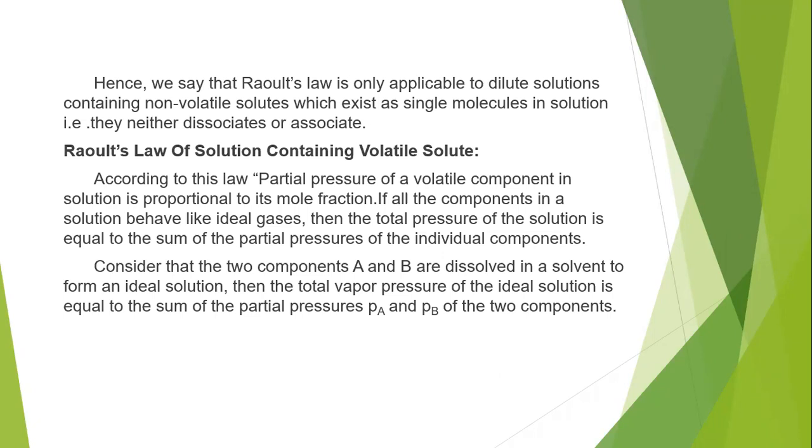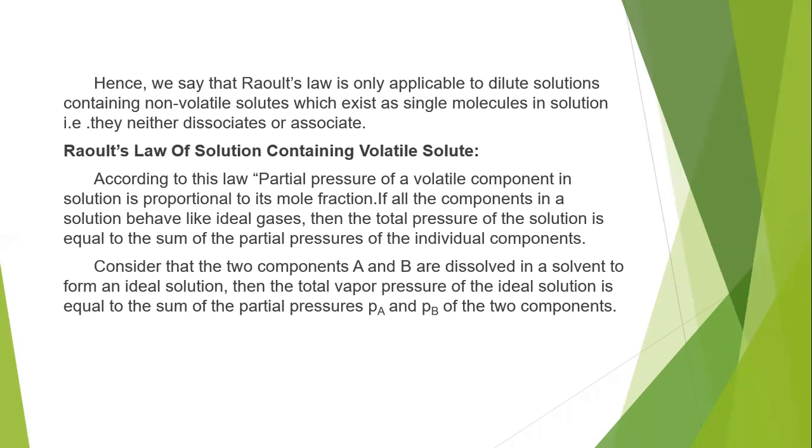So the total pressure of a solution is equal to the sum of the partial pressures of the individual components. For example, if three components are there, their partial pressures are PA, PB, PC, and P is the total pressure of the solution. So P equals PA plus PB plus PC. That is nothing but the sum of the partial pressures of the components.